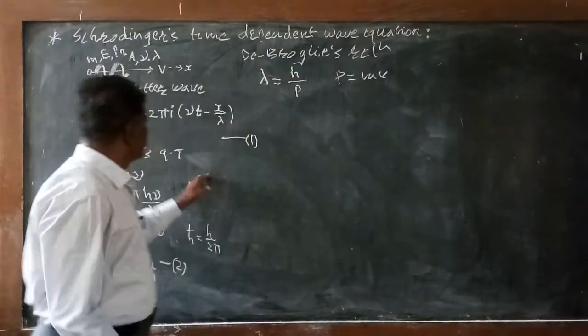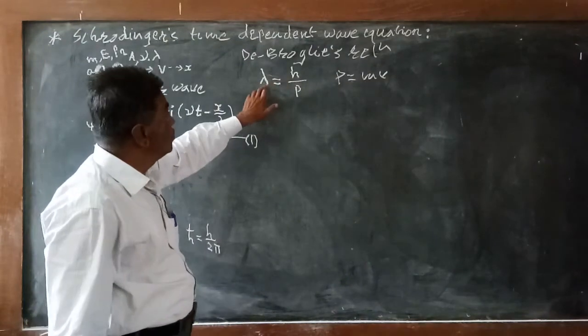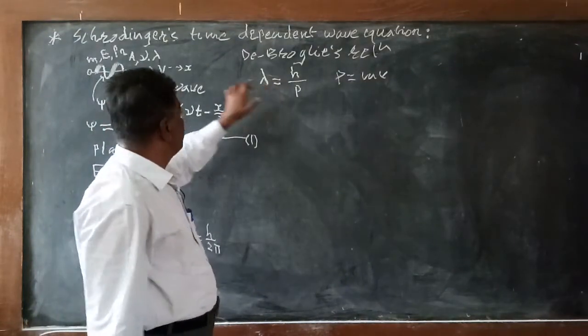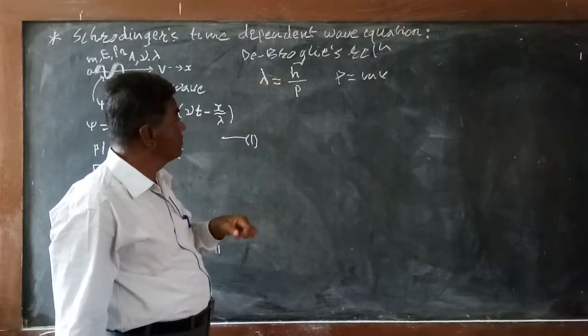This is known as the de Broglie relation. The wavelength of the wave associated with the moving particle is given by this equation.